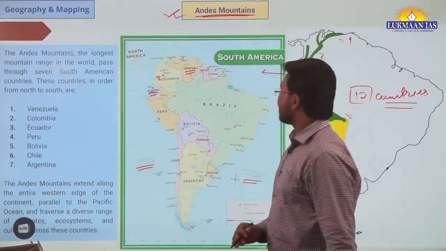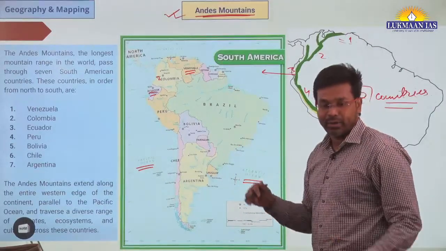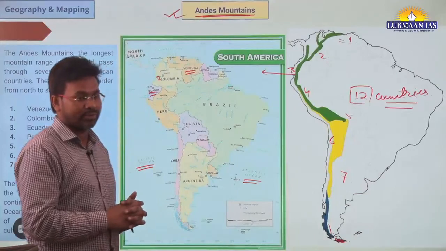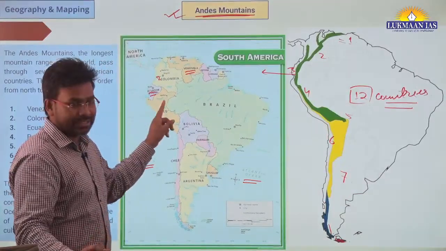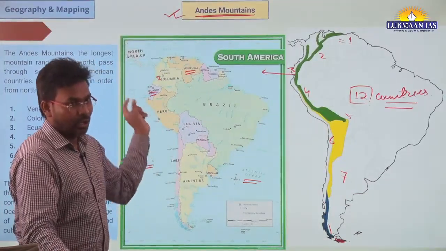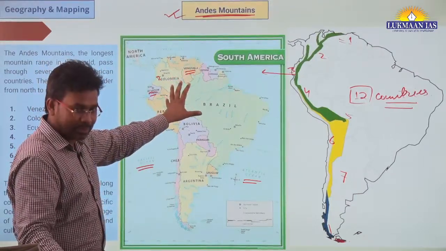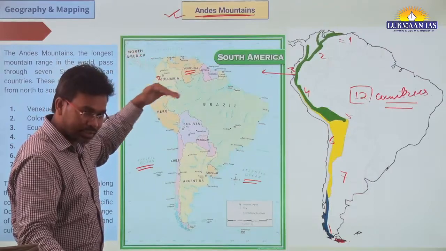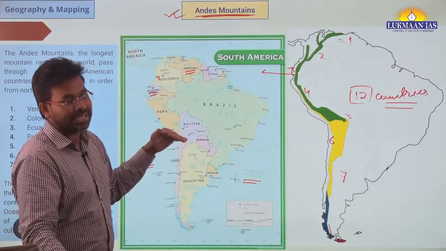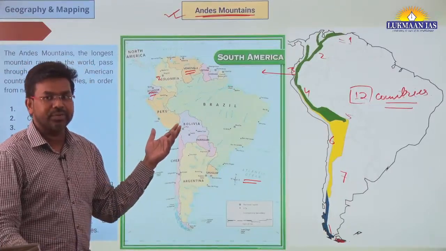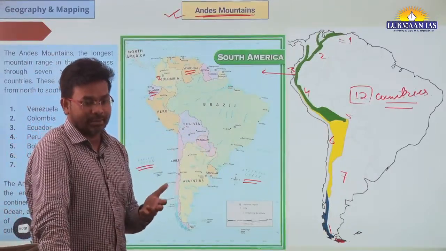Also in South America we have the largest river of the world, the Amazon river basin. This is largest but not the longest. Longest river is the Nile river. Largest river is this Amazon river. So Amazon is the largest, Nile river is the second largest, right? And after that we have the Yangtze river that originates in China.